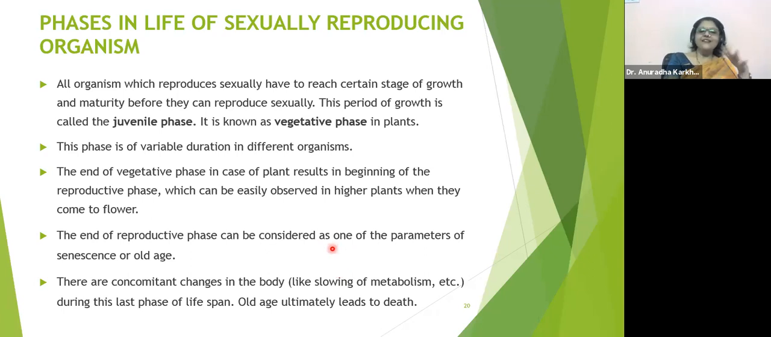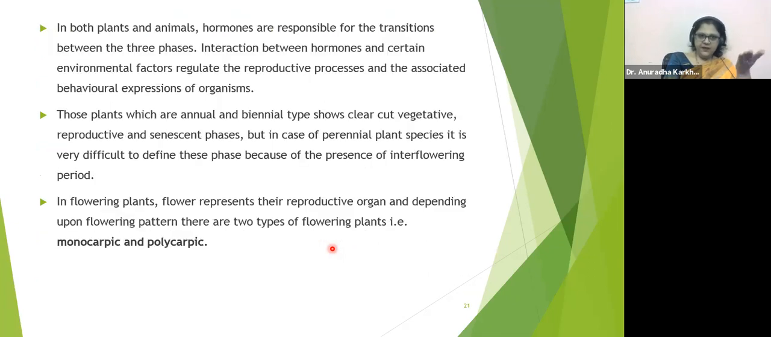Okay, so that is about the... yeah, exactly. Very nice, Sanika. So this is how the phases are going to be seen, basically.